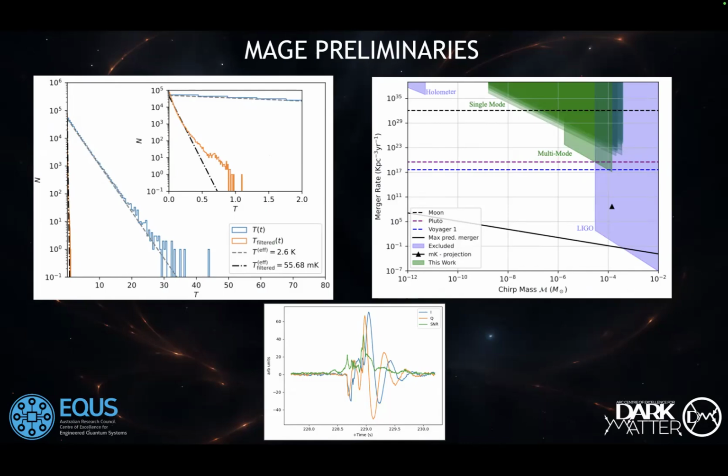Comparing two antennas together, we realize that all of them, except for one, are uncorrelated. So they are caused by one of the three causes which I described earlier, even without the muon detector. But yes, there is one which we believe could be correlated between the two antennas. In any case, with this data in mind, we're trying to put bounds on primordial black hole mergers. So this is the main result. The green block here is our bounds, I believe on the order of 50 days running. And this is what we observe.